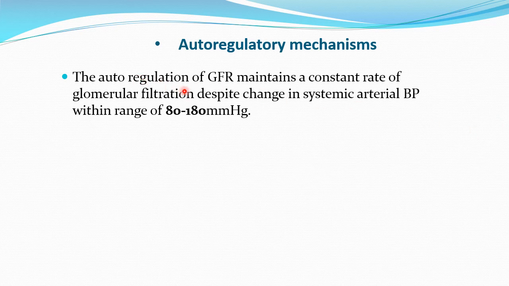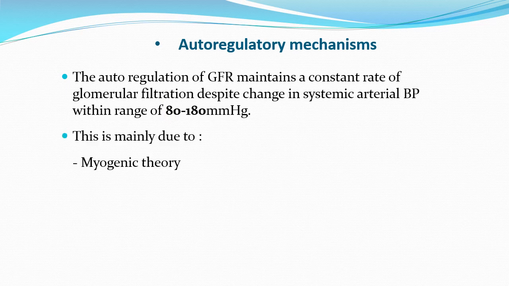So the auto-regulation of the GFR maintains a constant rate of glomerular filtration despite change in the systemic arterial pressure within the range of 80 to 180 millimeter of mercury. So within this range of fluctuation, the auto-regulatory mechanism will regulate the GFR as well as the blood flow. But outside this range, it will not be effective. So this includes two important mechanisms. One is the myogenic theory and second is the tubuloglomerular feedback mechanism. Both the things we have discussed previously also. We will just revise here.